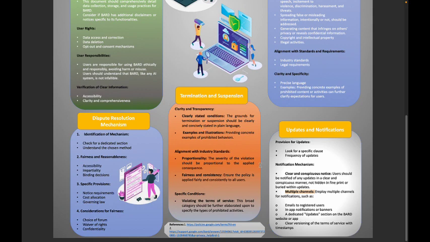Now, updates and notifications: provision for updates, clear and conspicuous notice, and multiple channels. To ensure effective updates and notifications, it is important to provide clear and conspicuous notice to users. Additionally, utilizing multiple channels for notifications can help ensure that users receive the information in a timely manner, and it is also important to consider the frequency of notifications.